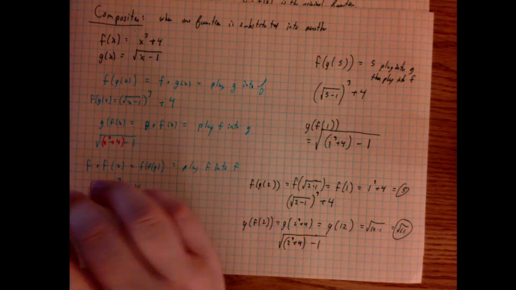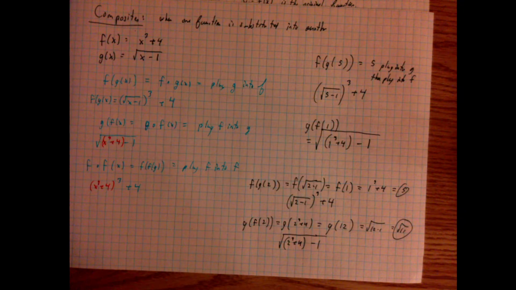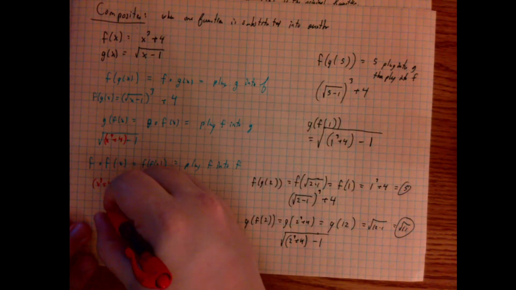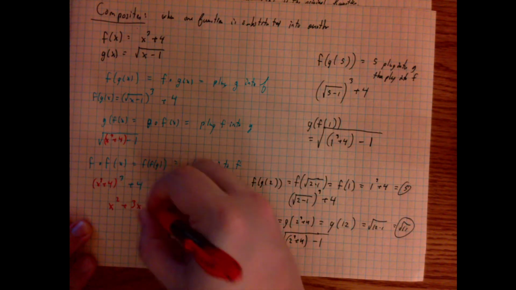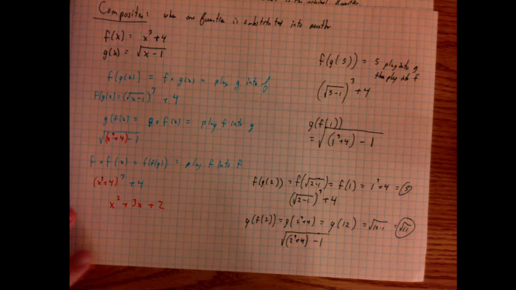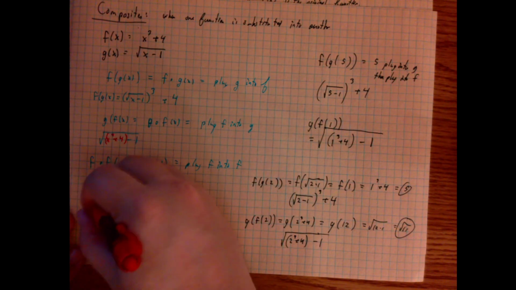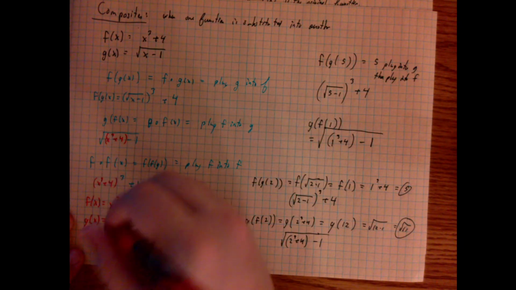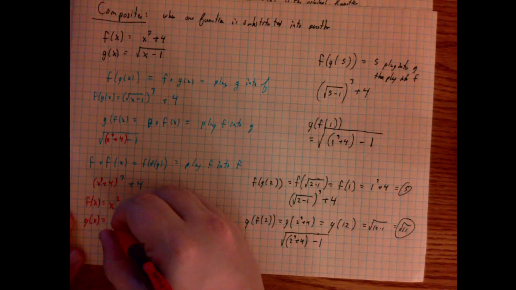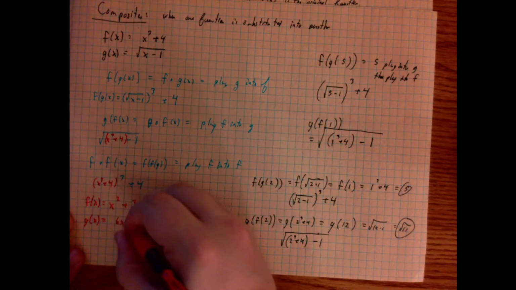All a composite does is everywhere there used to be an x, we replace it with an entire function. So doing one last example, if I have something like x squared plus 3x plus 2, a standard quadratic, and this is my f of x, and my g of x is 6x plus 1.